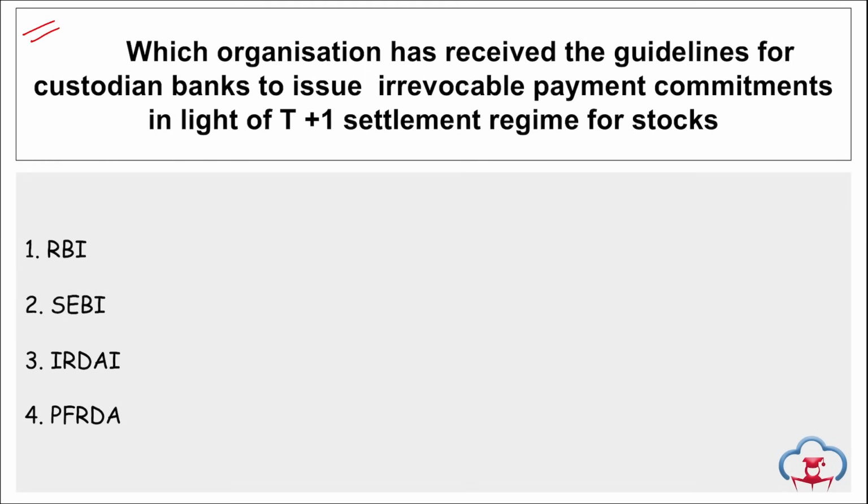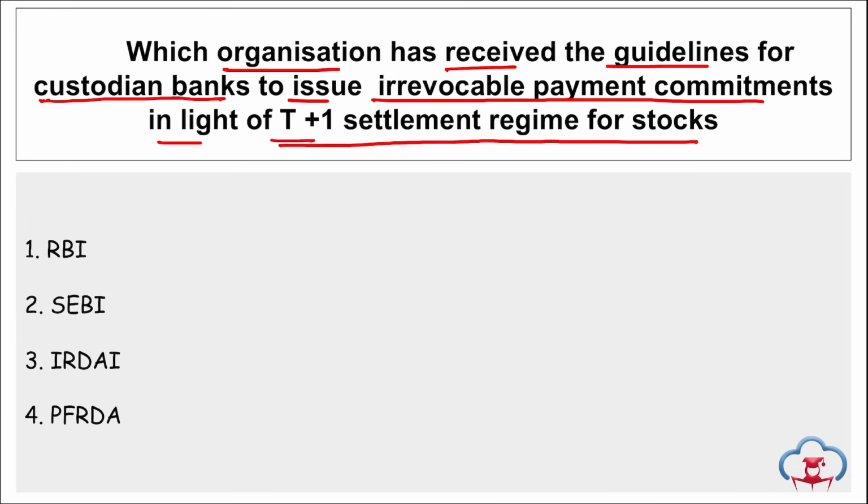This is related to your banking and finance. Next, which organization has received the guidelines for custodian banks to issue irrevocable payment commitments in light of T+1 settlement regime for stocks? Which is it? It is Reserve Bank of India. RBI has recently revised the capital market exposure norms for T+1 settlement, right? And they have revised the guidelines for these custodian banks to issue IPCs. That is your irrevocable payment commitments in the light of T+1 settlement regime for stocks.